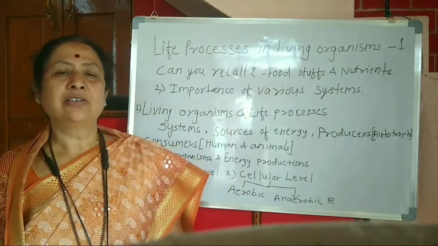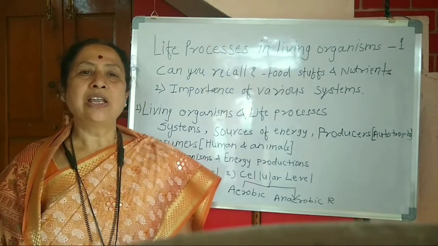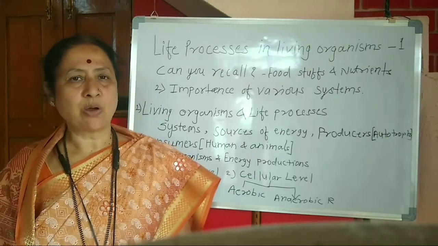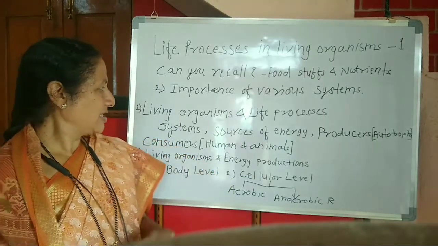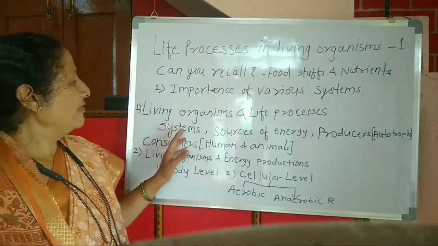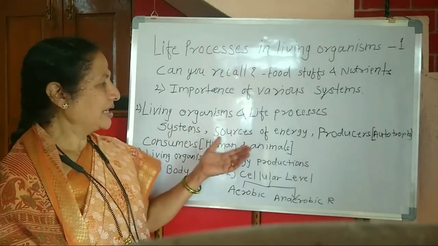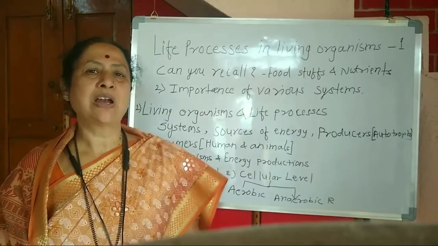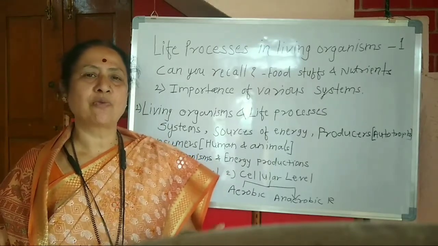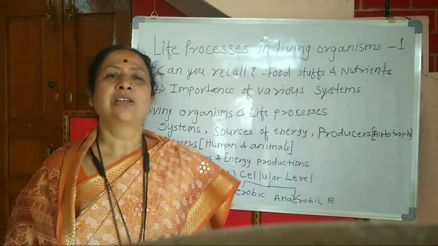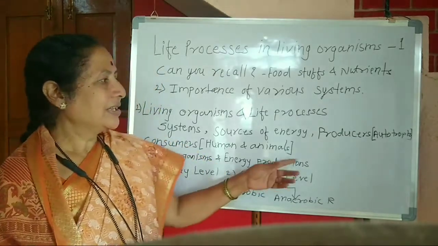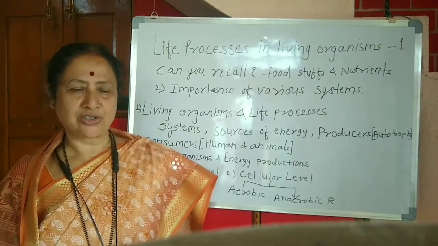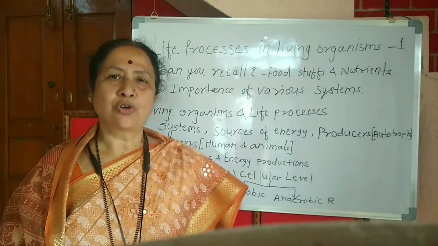Now let us study how and in what way the energy is derived from all these nutrients. Let us first study the living systems, then the sources. We have various sources, some plant sources, some animal sources, from which we get all these nutrients. You know that plants are producers. Plants are autotrophic in nature.